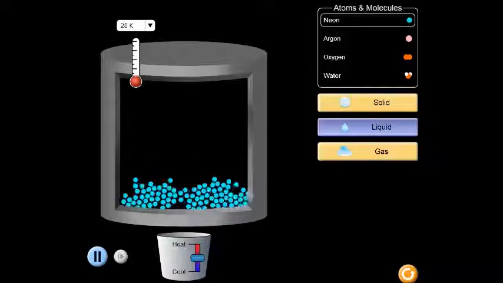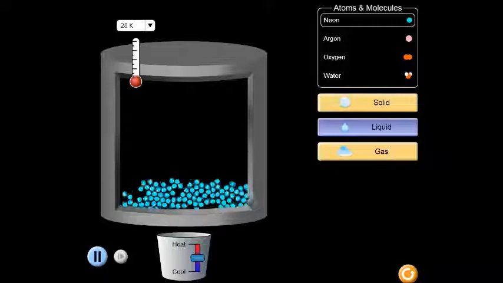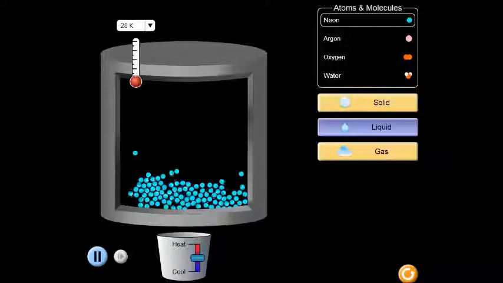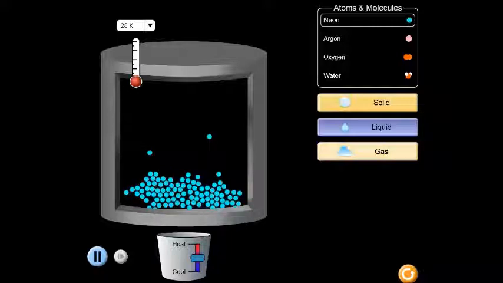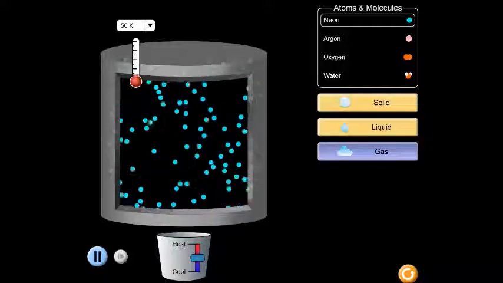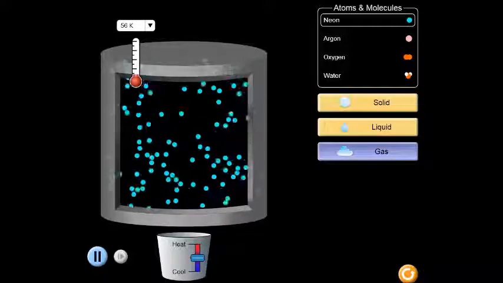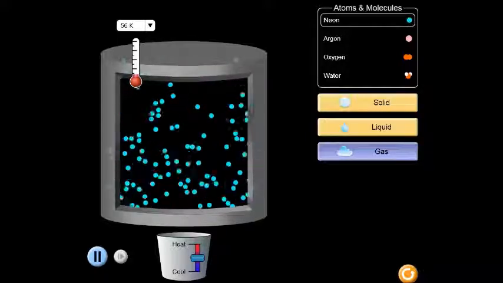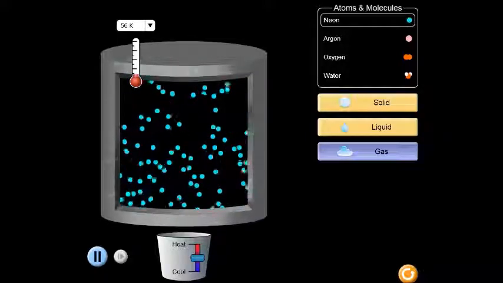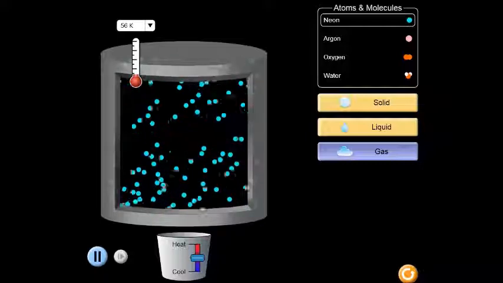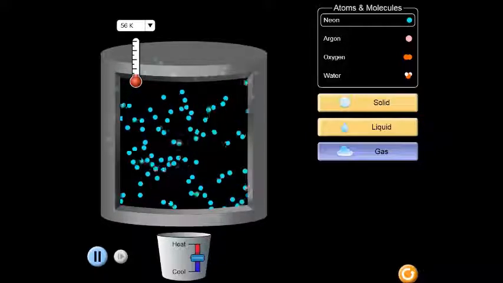And now the atoms are more free-flowing, they're moving a little bit more, and it takes the shape of the bottom of that container. And then finally, if I click gas, then the atoms have the greatest amount of freedom, and it's going to take the shape of the full container and fill the container. So its volume will change.